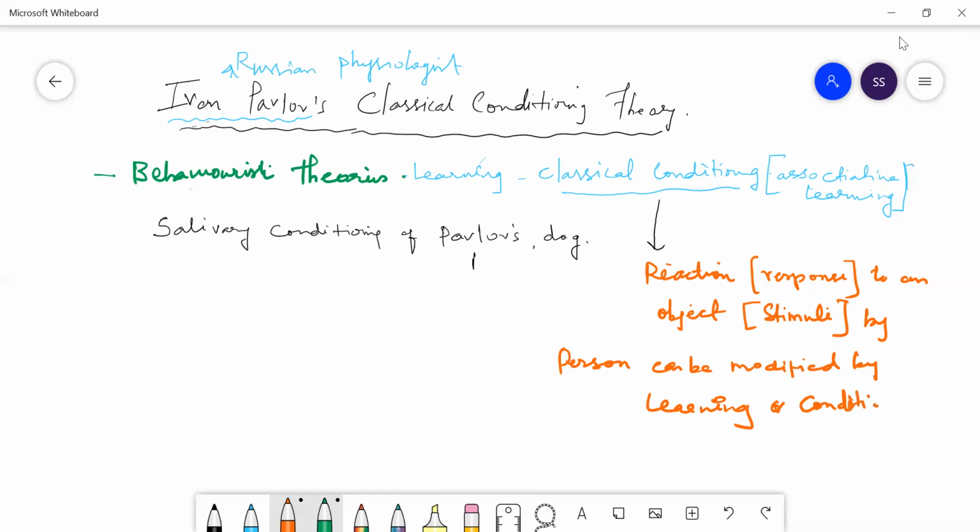Okay, so it is all about the responses and the stimulus. So the conditioning is nothing but changing the behavior of the individual by using some objects. Conditioning means shaping the behavior, changing the behavior. Okay, so that is your classical conditioning. And later they have given.